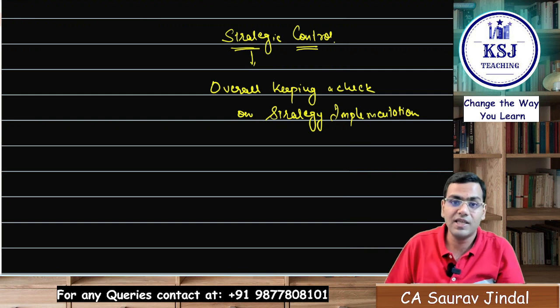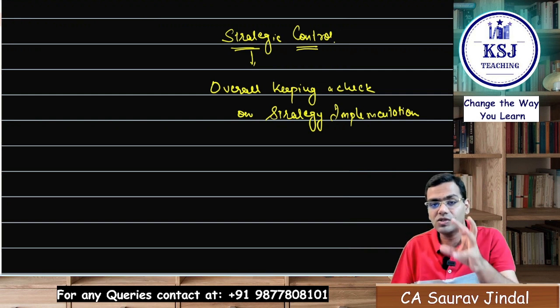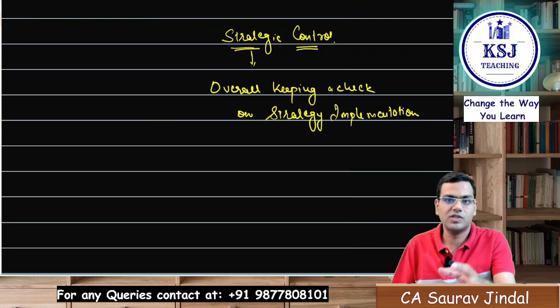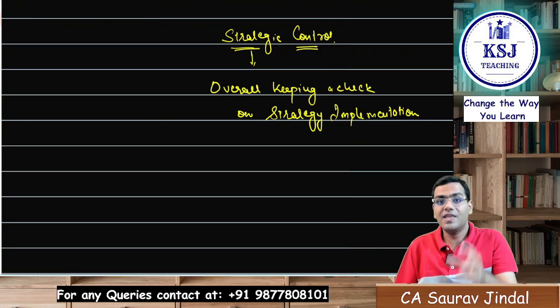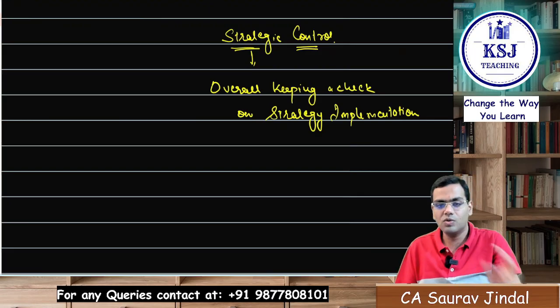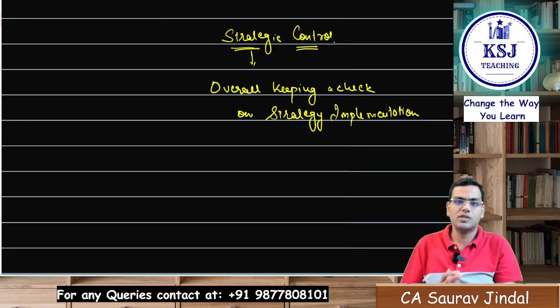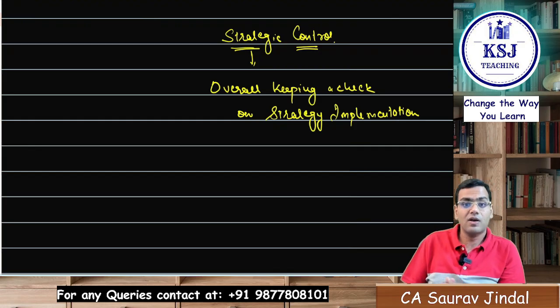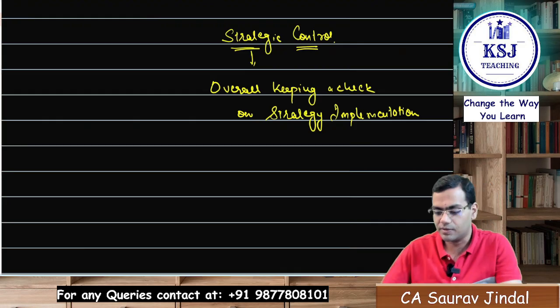You need to see that the resources which have been acquired for the strategy are not being wasted. Whether it is money, human resources, any kind of resources which you have acquired for the implementation of the strategy, they are not wasted, right? So this is how you are going to keep a check on the strategy implementation.